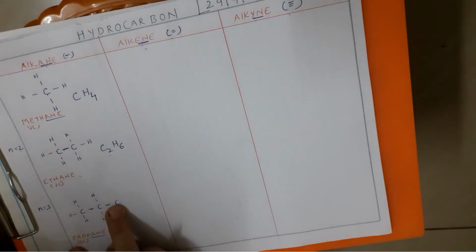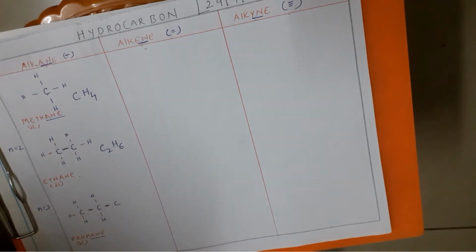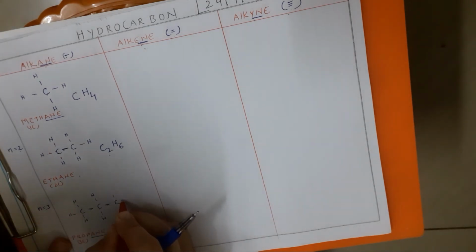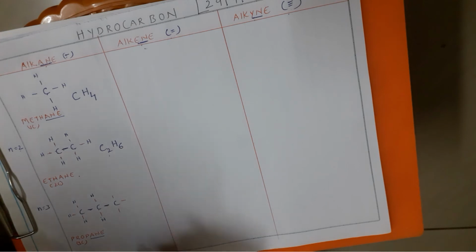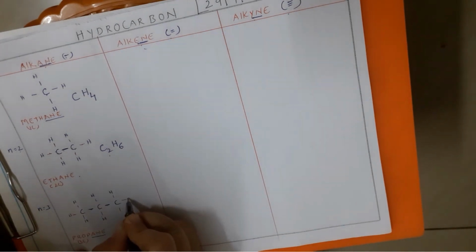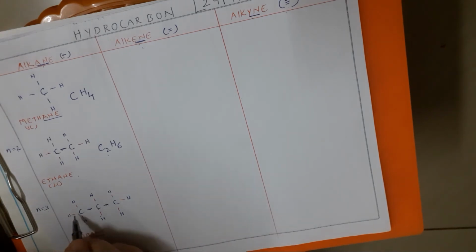Coming to the third carbon. So now how many electrons is it sharing? 1 electron with the second carbon. So how many more are left? 3 more. So how will I represent? 1, 2, 3. And these 3 will be bonded with whom? With the hydrogen atom. So now is it completely satisfied? Yes. Now you see every carbon is satisfied with 4 electrons, with 4 single bonds.